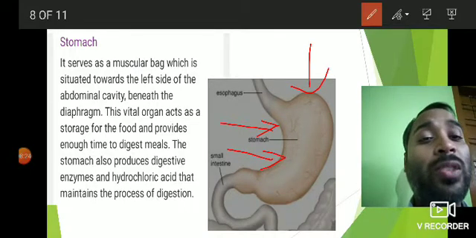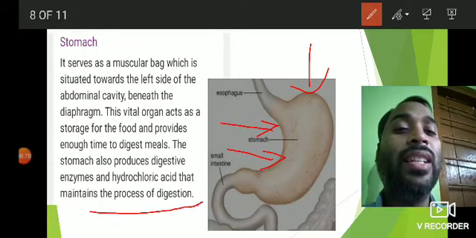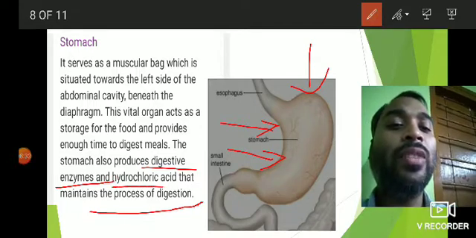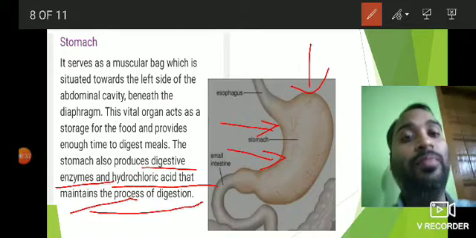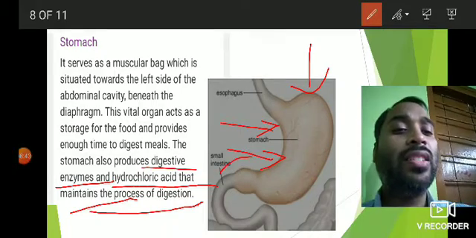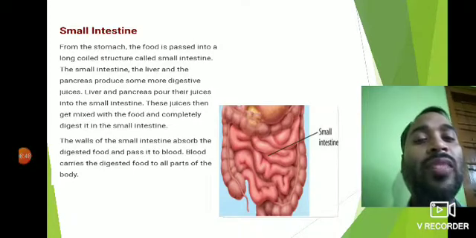The stomach also produces digestive enzymes and hydrochloric acid that maintain the process of digestion. So it has some digestive enzymes or juices, we can say, along with hydrochloric acid that helps in the digestion of food. So once the food is partially digested, now it moves into the what? Small intestine. So this is next. What is small intestine?